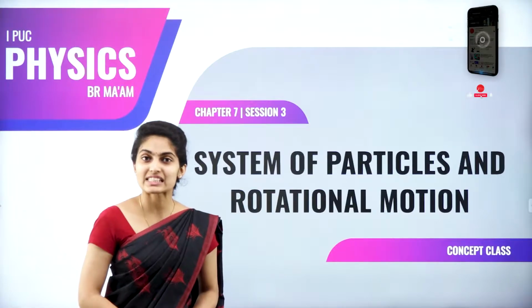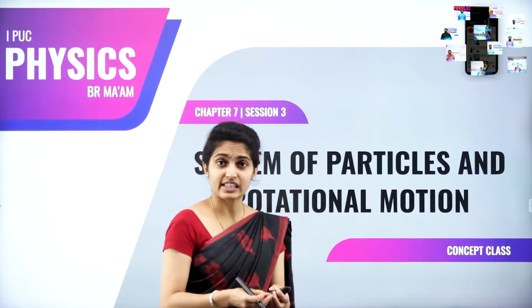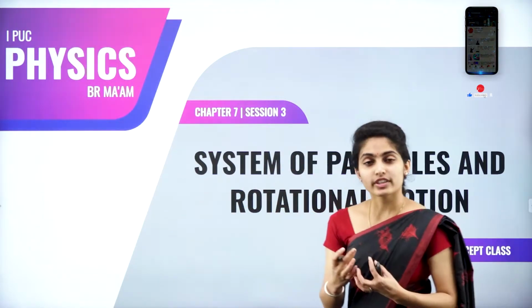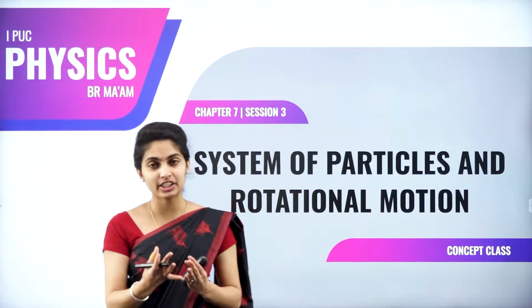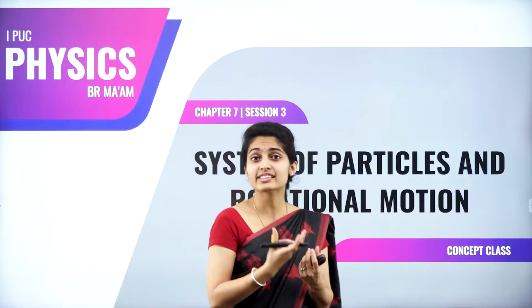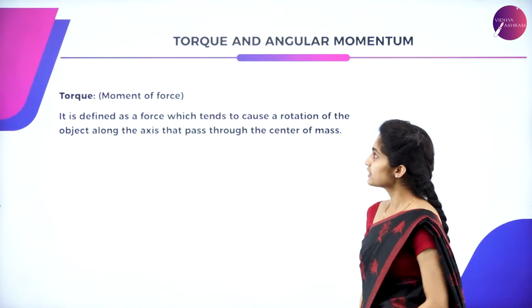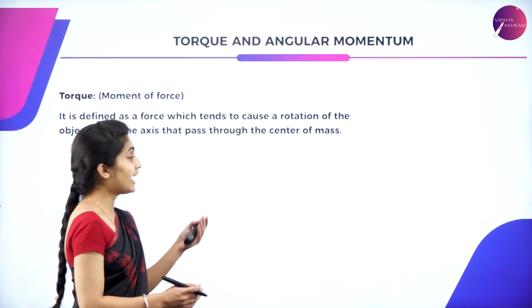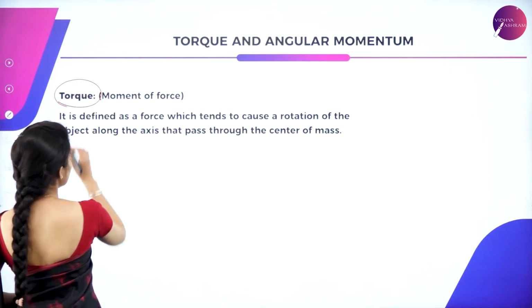So here we are studying the particle. If you are considering a single particle, we are studying the particle's rotational motion, how it rotates and what are the terms it has during its rotation, like angular momentum, angular velocity. Why this angular? Because it's sweeping an angle. So here let us study torque in today's class. Torque and angular momentum. So what is meant by a torque?